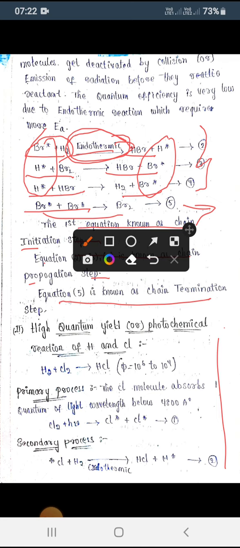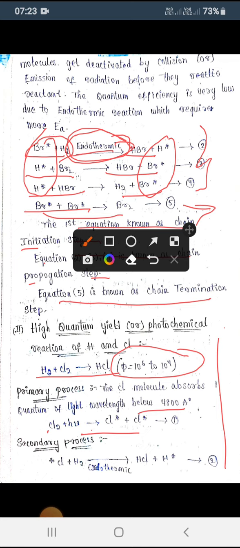High quantum yield is nothing but what here? We have taken the example of H2 plus Cl2, which will give rise to HCl in the presence of light. Here the quantum efficiency is going to be 10 power 6 to 10 power 4. Okay, so what is the primary process? When it absorbs light with a wavelength of 4800 angstroms, we get Cl2 plus h nu giving rise to Cl radical plus Cl radical, which is known as the chain initiation step.